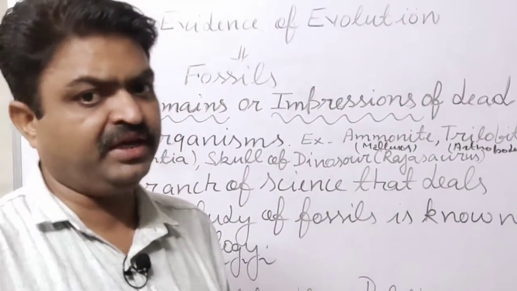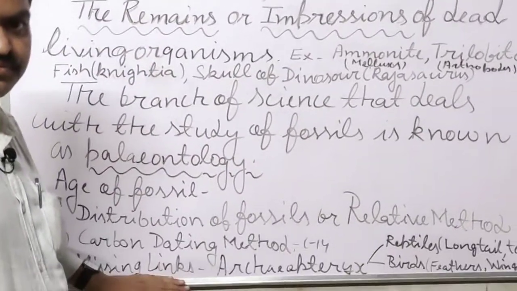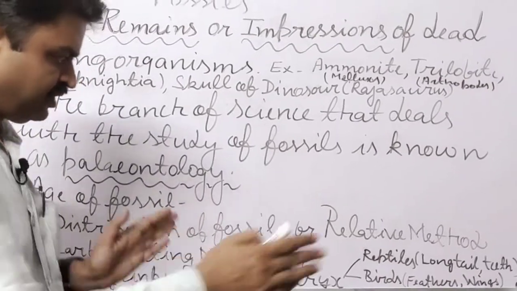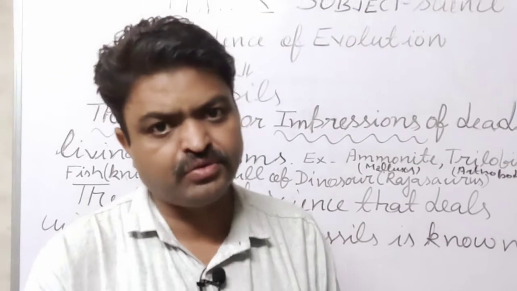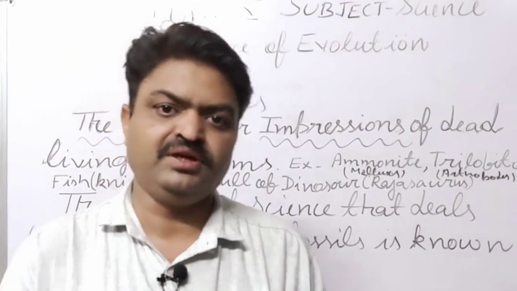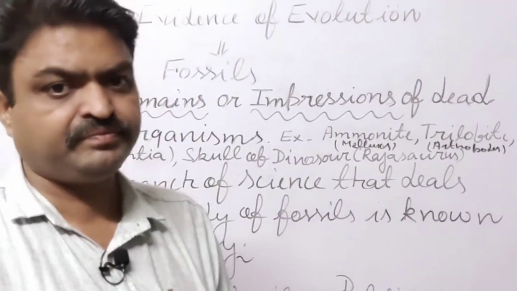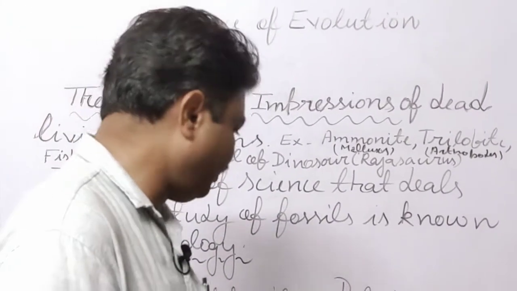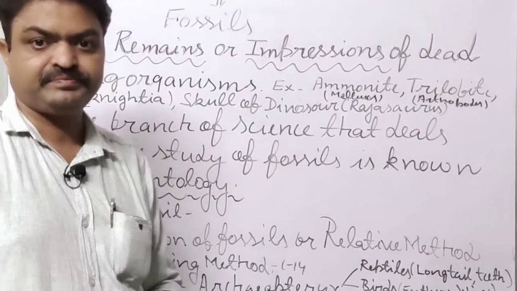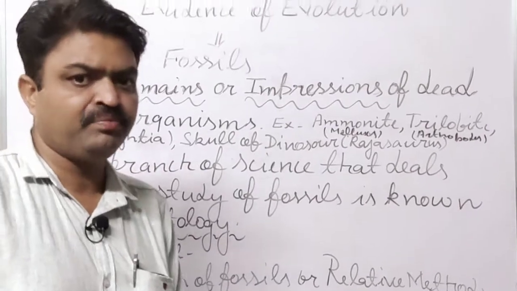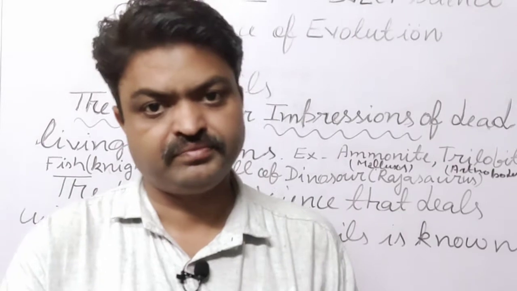Now we come to the next. With the help of missing links, or by connecting features, we can also know about the age of the fossil, student. For example, one fossil was found by scientists, and that fossil is known as Archaeopteryx. That Archaeopteryx has the features of two different animals, students.